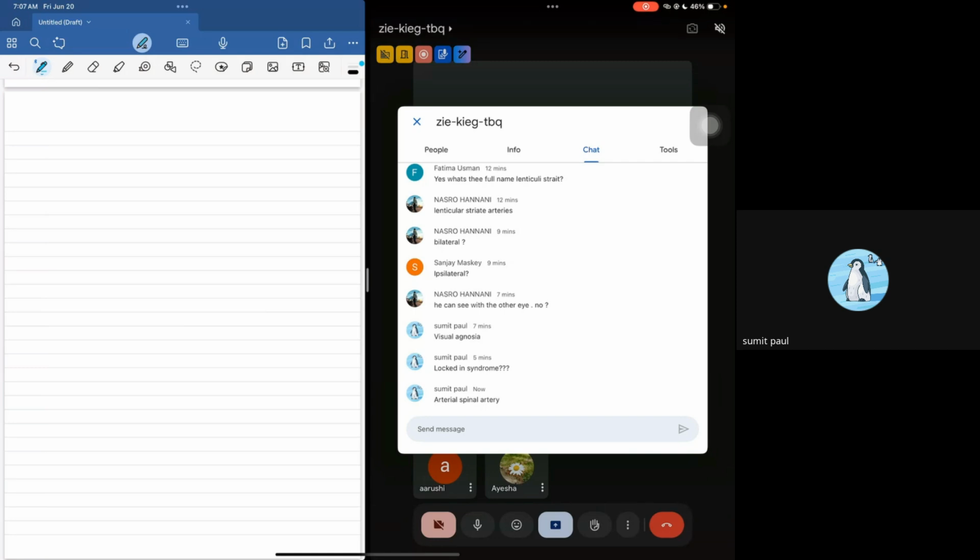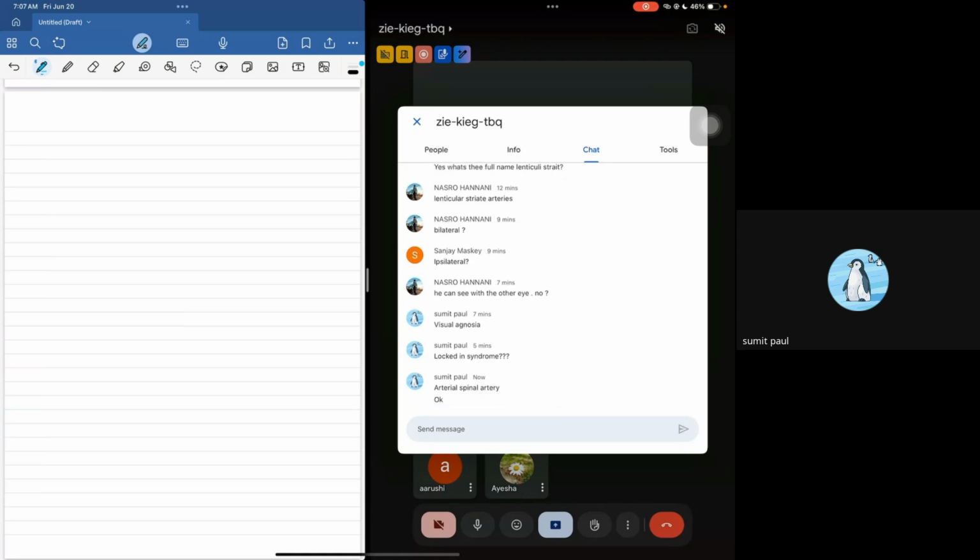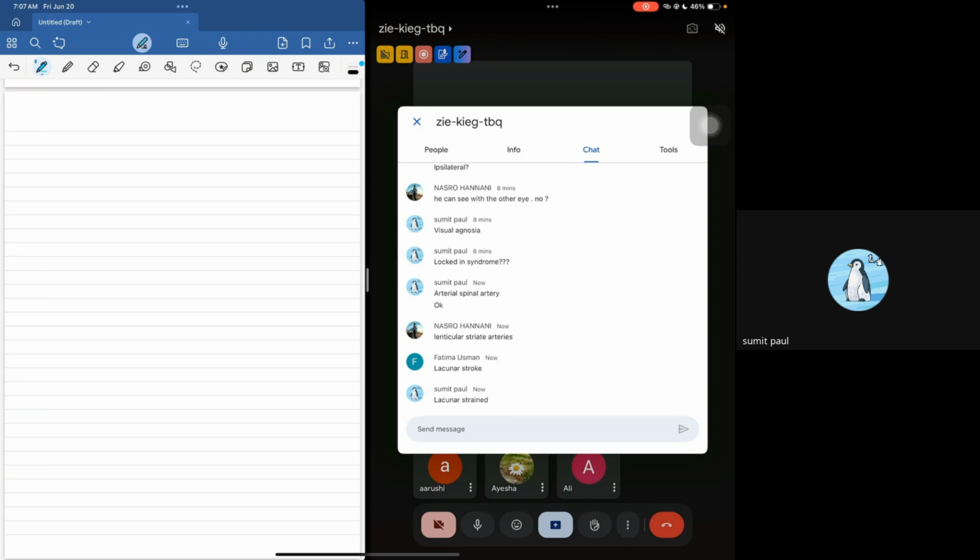These are the ones that are important, especially they want you to know what a pure motor stroke is. So again, I am asking you, if only motor supply is damaged, if this patient is only having motor weakness, then what is the first thing that should come into your mind? Anyone, guys? Yes, so lenticulostriate arteries. Lacunar stroke, lenticulostriate arteries are going to be affected in that stroke.